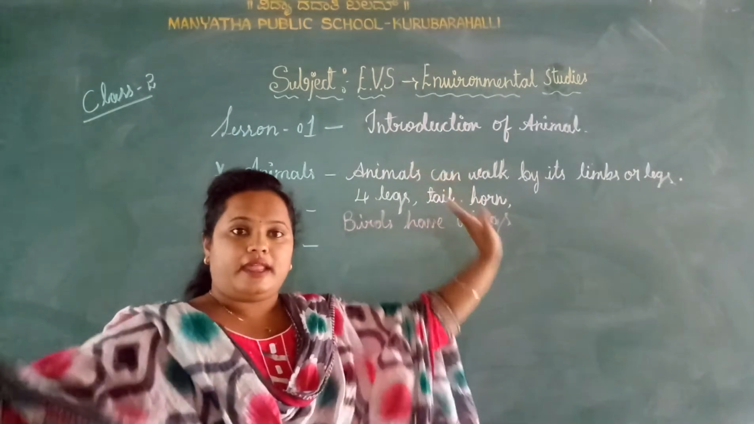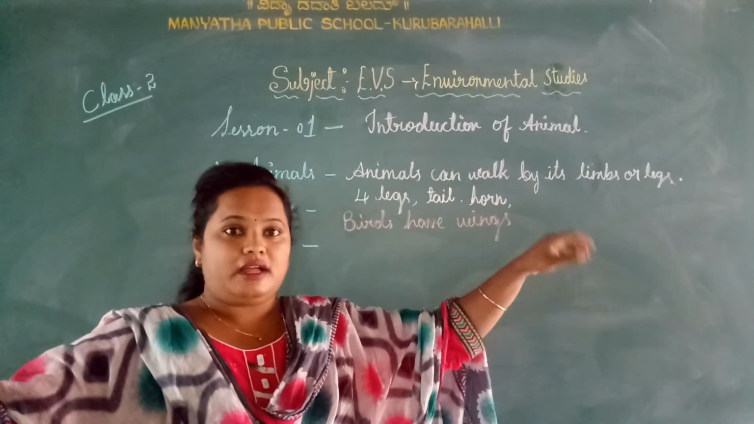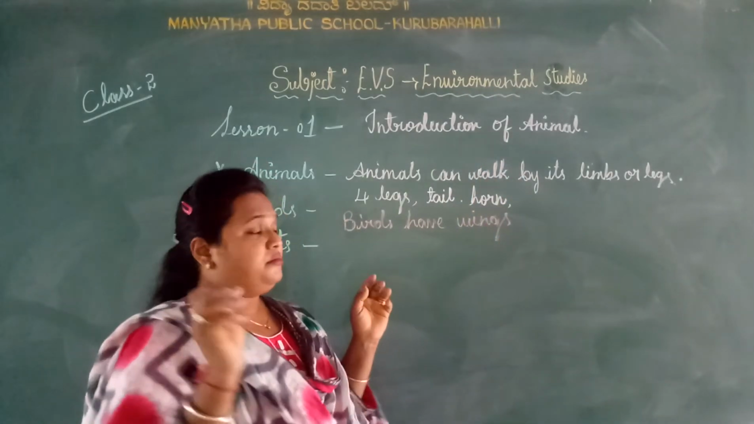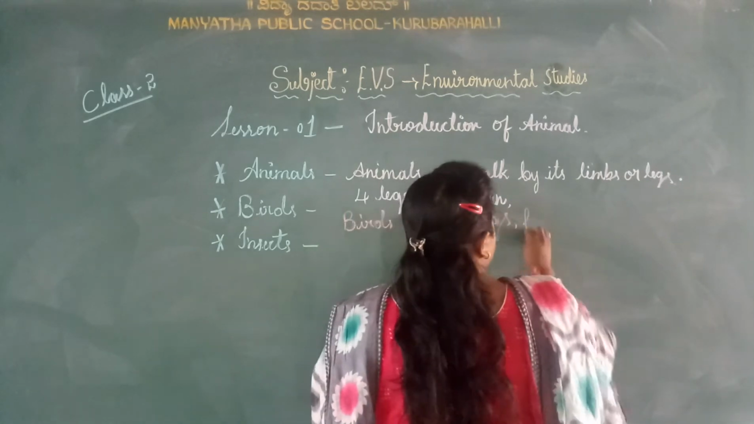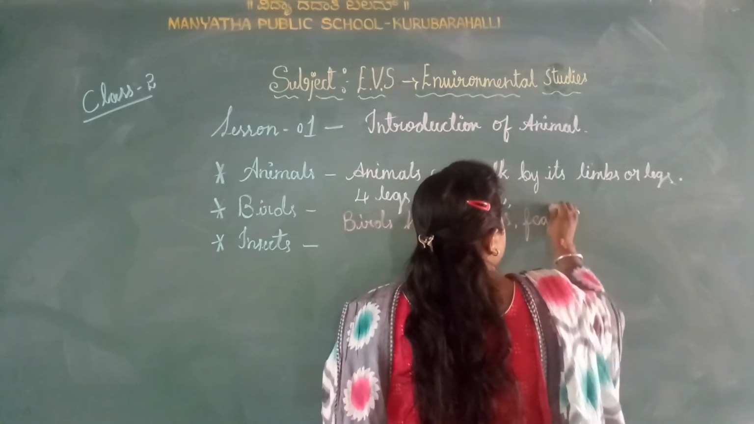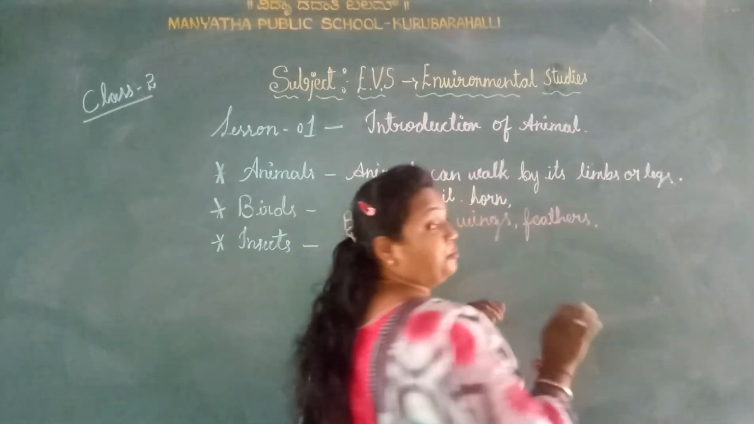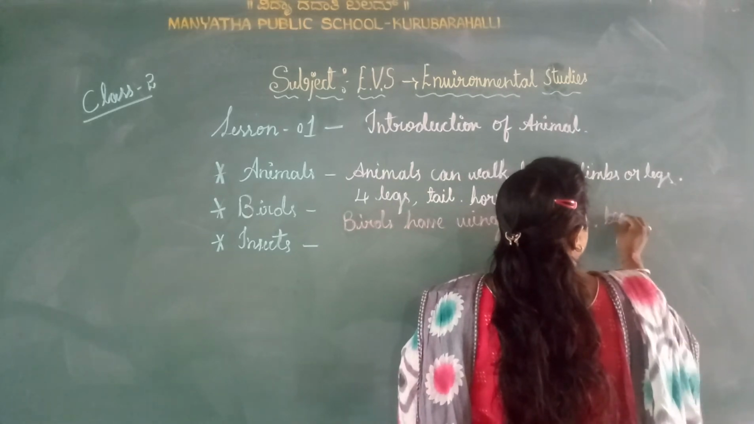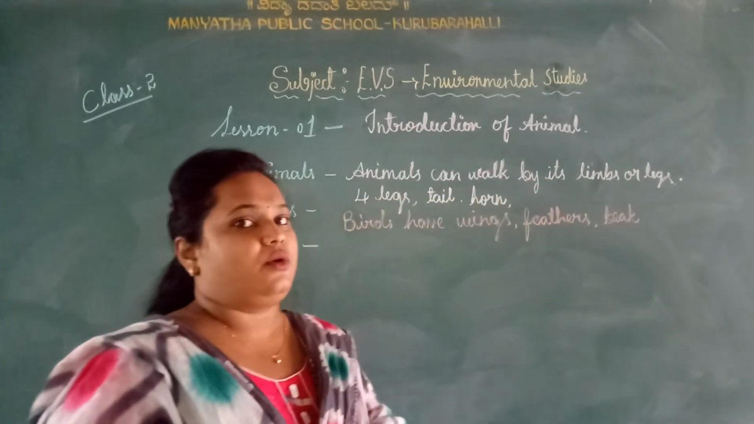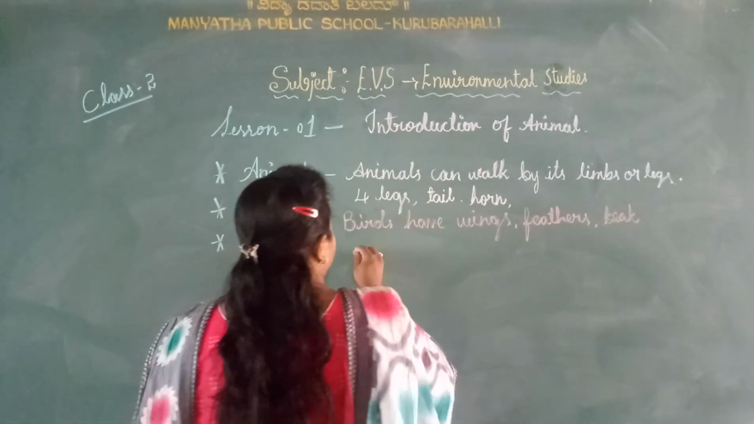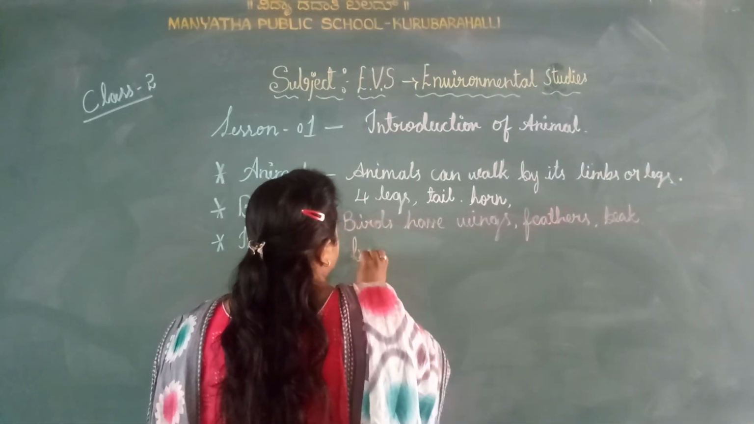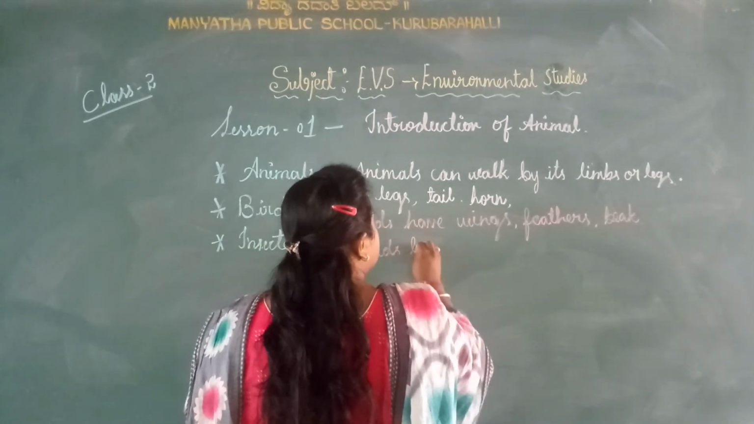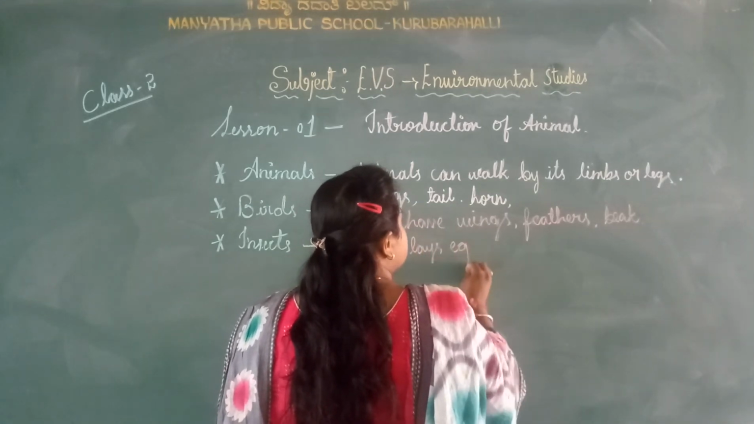Wings. Birds have wings. They have feathers. Birds have feathers, isn't it? And a beak. Then birds lay eggs.